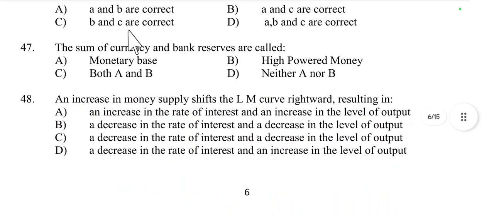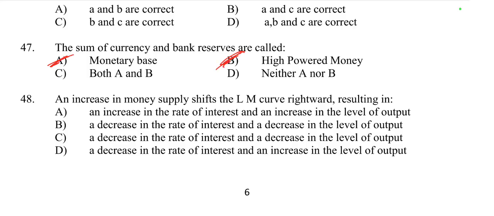Then question number 47. The sum of currency and bank reserve is called monetary base, high powered money, both A and B, or neither. The sum of currency and bank reserve: the first one is monetary base, and the second is high powered money.